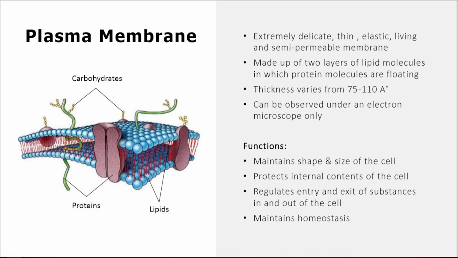The plasma membrane is an extremely delicate, thin, elastic, living and semi-permeable membrane made up of two layers of lipid molecules in which protein molecules are floating. Thickness varies from 75 to 110 angstrom. It can be observed under an electron microscope only. The main functions of the plasma membrane are: it maintains the shape and size of the cell, protects the internal contents of the cell, regulates the entry and exit of substances in and out of the cell, and maintains homeostasis.